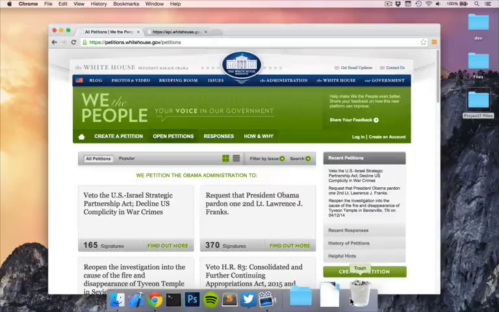I'm using We the People because they publish data openly in what's called an API. An API is a way we can ask for data and receive it back in a format we can then parse and use in our application. So We the People is very good because it's done by the government and therefore has a lot of open data. We can actually request data from here, get it back and show it in our app. And that's what our app will do. It will show the most popular petitions for We the People.